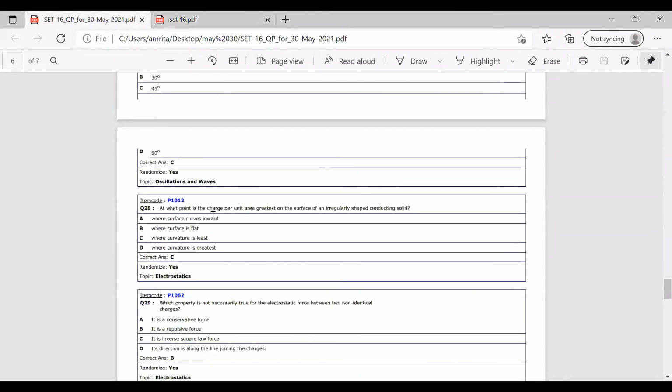So at which point is the charge per unit area greatest on the surface of an irregularly shaped conductor? When the curvature is least. It depends upon the radius of curvature. So when the curvature value becomes least, the density will be high. So the correct answer is option C.